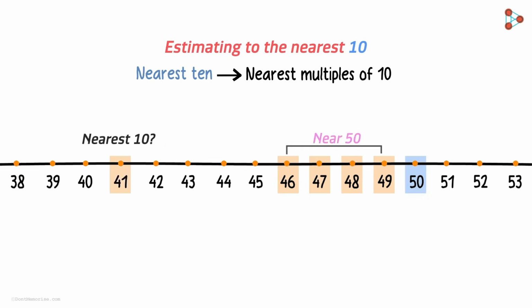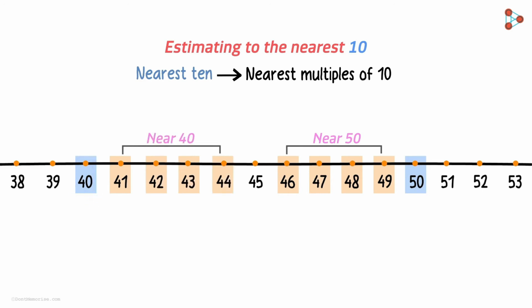What about 41? Is 50 here the best estimation for 41 to the nearest 10? Not really. If we are talking about the nearest multiple of 10, then 40 is much nearer to 41 than 50. So 40 is the best estimation of 41 as the nearest multiple of 10. 40 is also the best estimation of 42, 43 and 44.